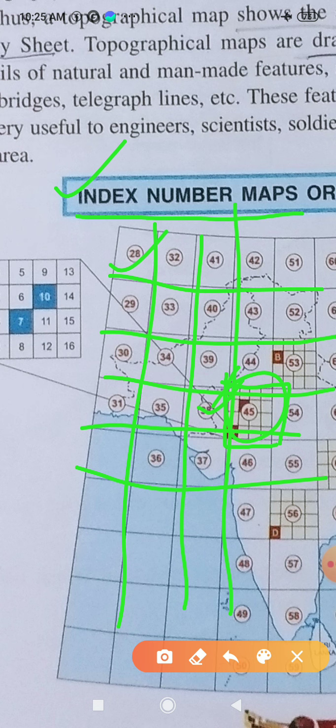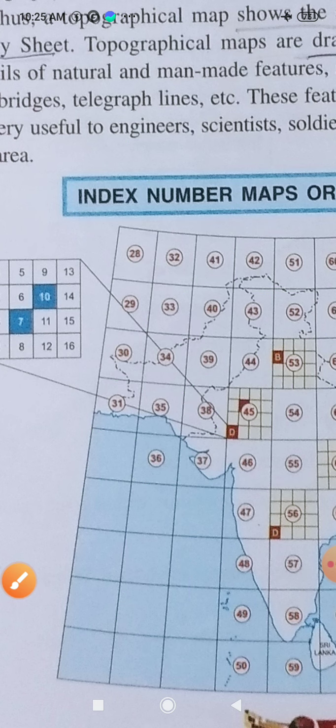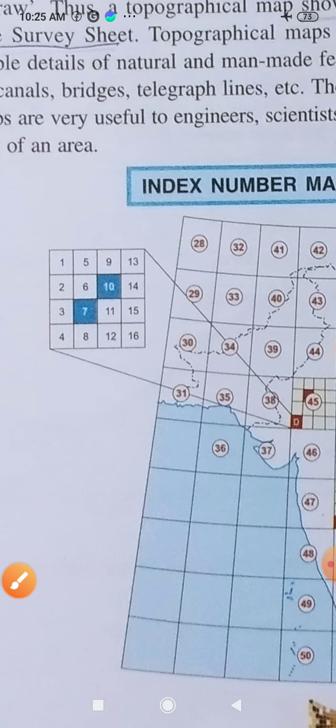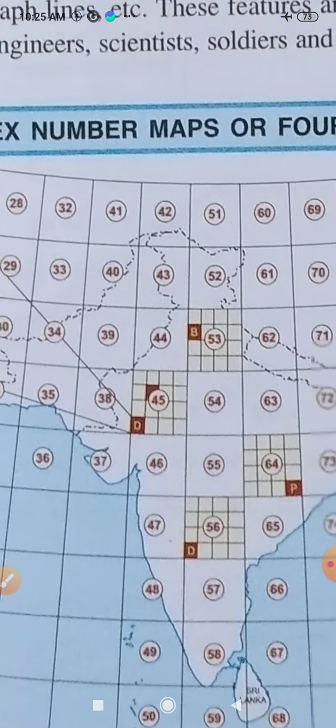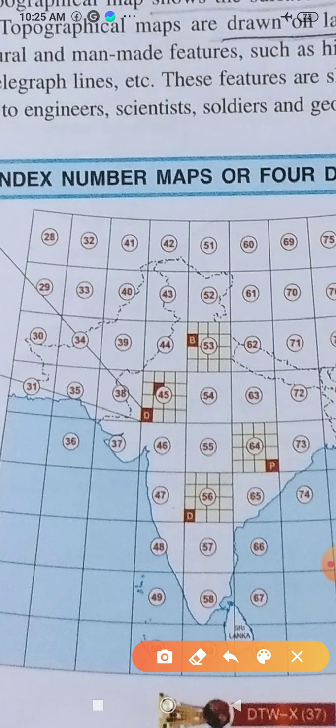So this index number map will contain an area of 4 degrees of latitude and 4 degrees of longitude. You know that 1 degree of latitude is about 111 kilometers wide, so 4 degrees of latitude means about 444 kilometers. Are you getting me? Similarly, this longitude also in the same way.